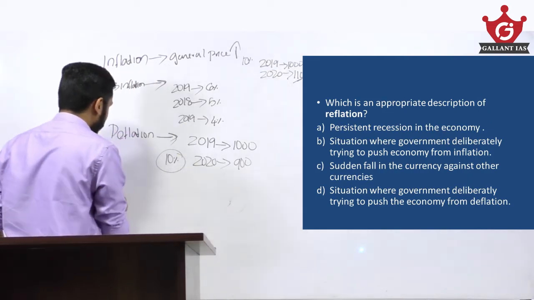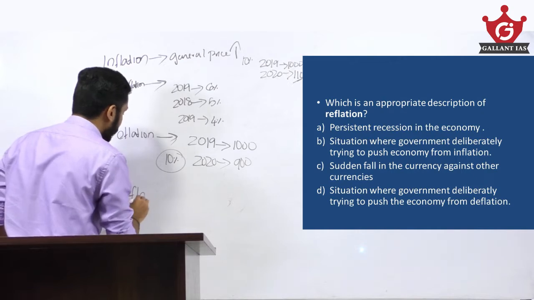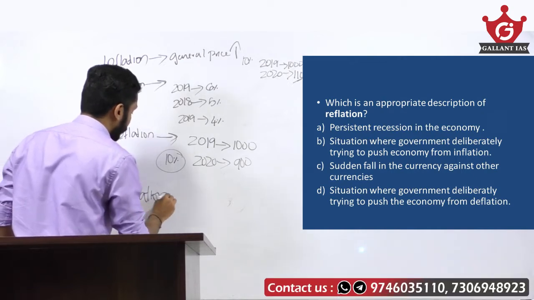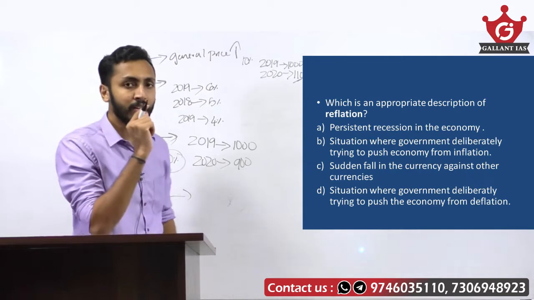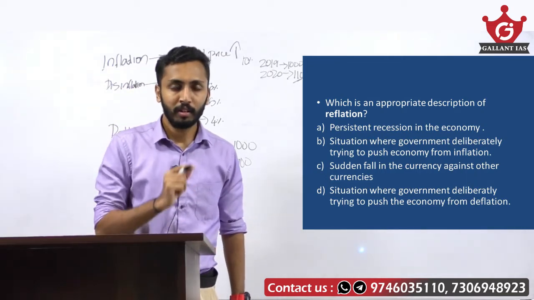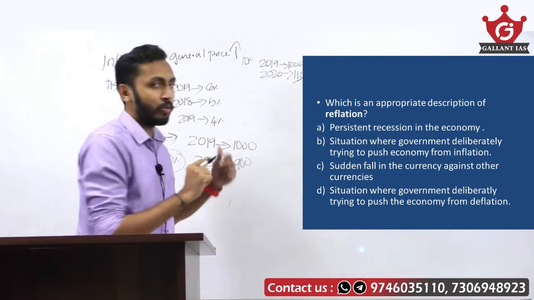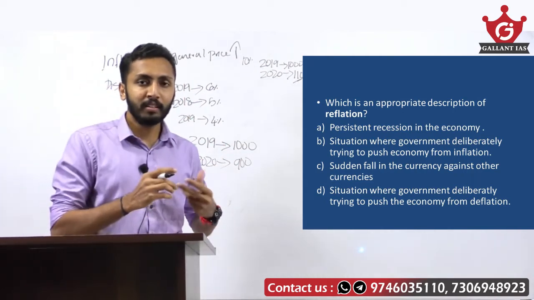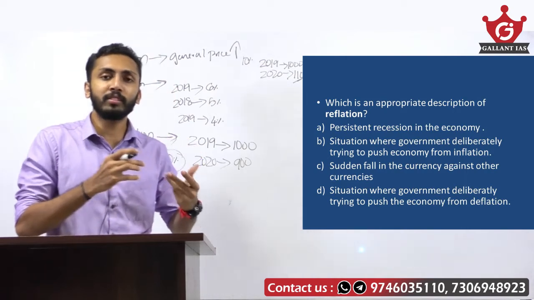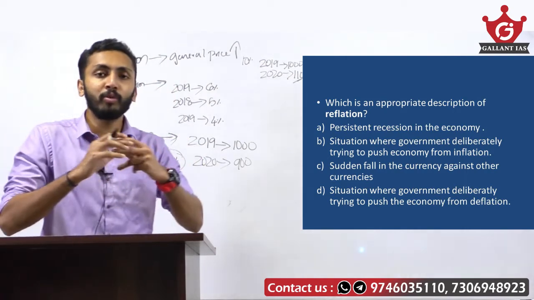Then what is reflation? Deflation is not good for any economy. For growth, there should be a controlled inflation for every economy. Otherwise, the prices of goods and services will not increase, and there will be no growth.